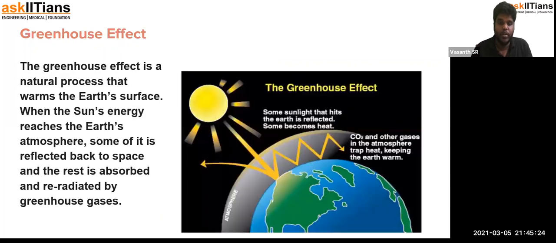So the next one involves the greenhouse effect. So what is the greenhouse effect? First of all, you need to know what a greenhouse gas is. The process of retaining the heat which is being bounced back from Earth, and retaining it in the atmosphere itself, is actually called the greenhouse effect. So greenhouse gases involve